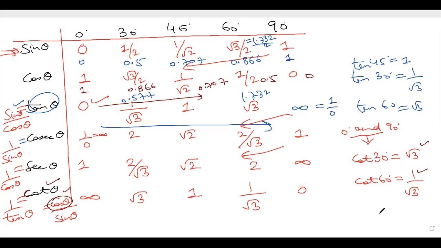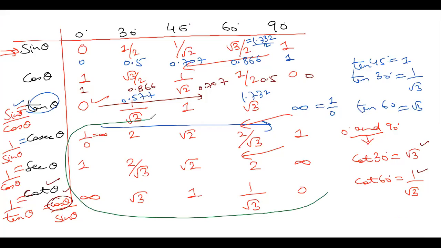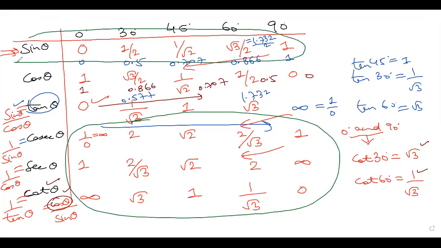Can you explain the last part, the last three ratios? Cosec, sec, cot. Okay, see. First important point: we don't have to remember all these values. Many students try to mug up these values. What we have to remember is only the first row. No other row we have to remember, and by practice we will come to know the remaining values.